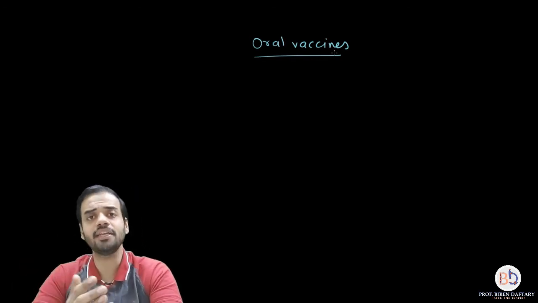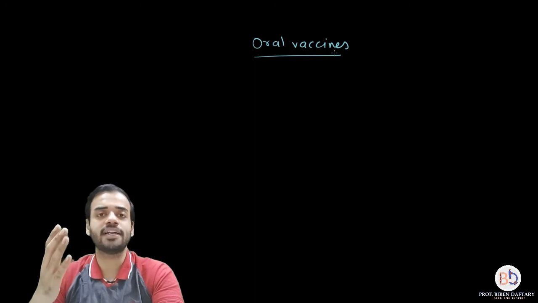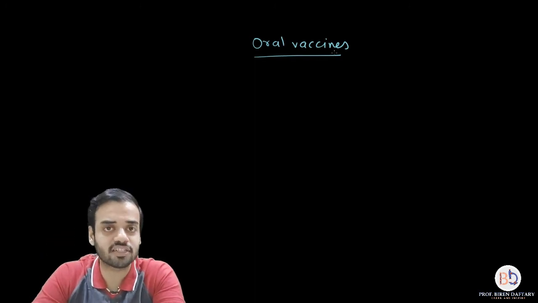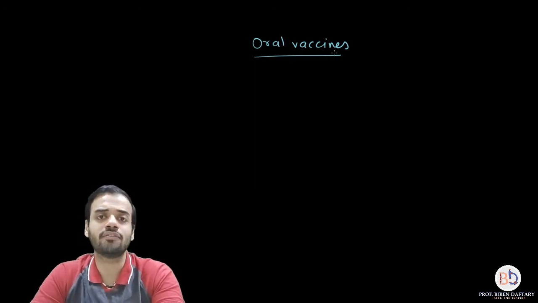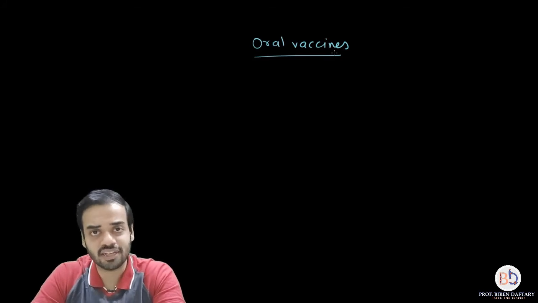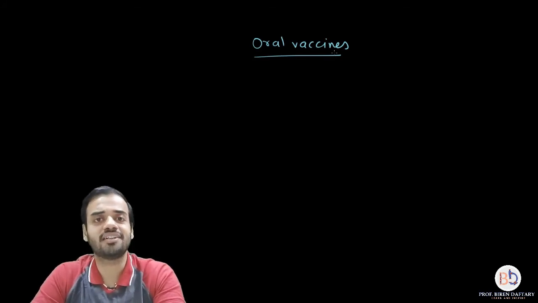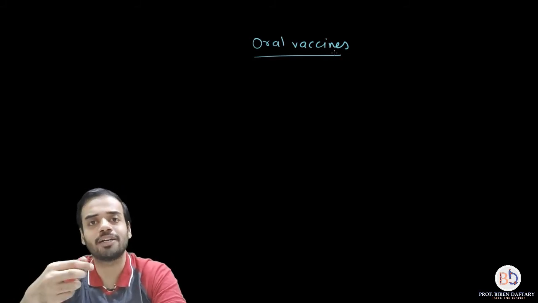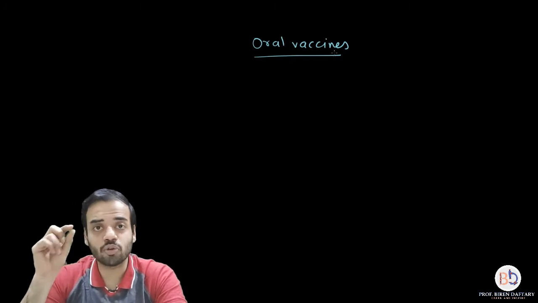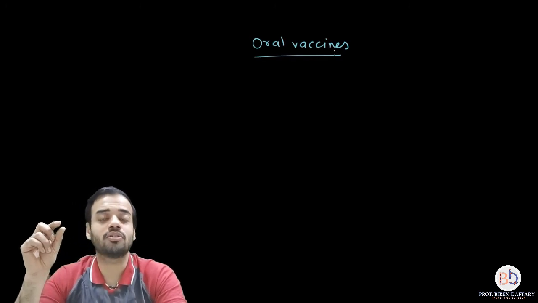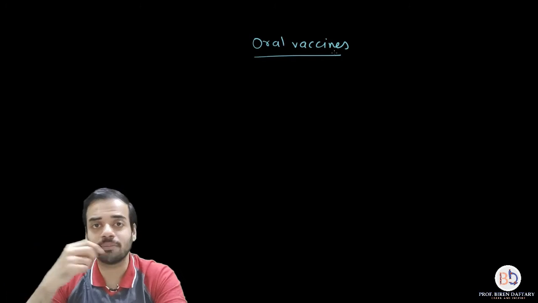There are many advantages of using oral vaccines compared to injectable vaccines. First of all, ease of administration. If you are trying to give an injection to a child, obviously that child will be very reluctant. However, if you give it in the form of a liquid or tablet, it is much easier to give. Second is cost of production. These oral vaccines are much cheaper compared to injectable vaccines.